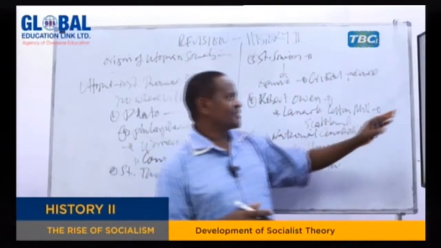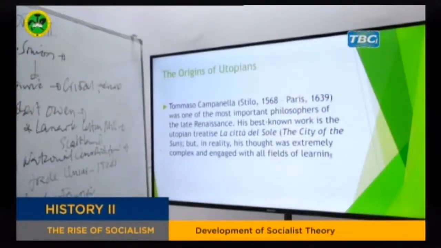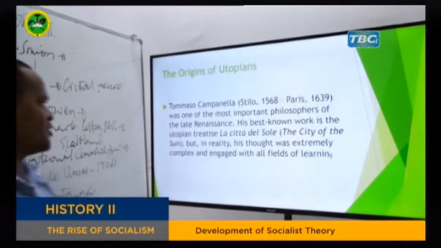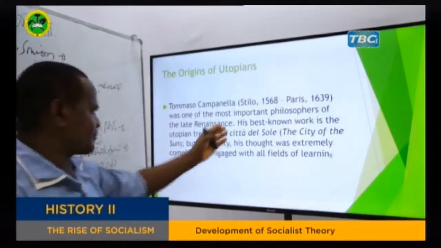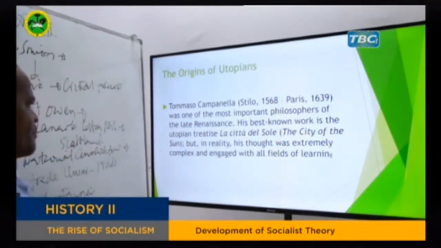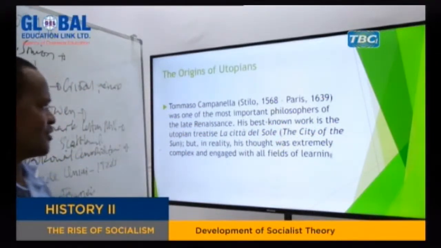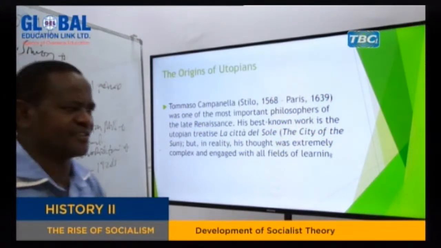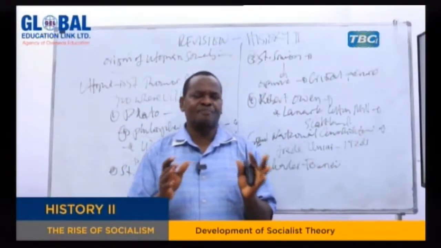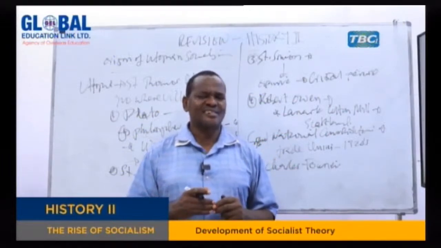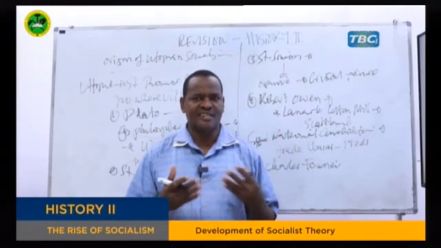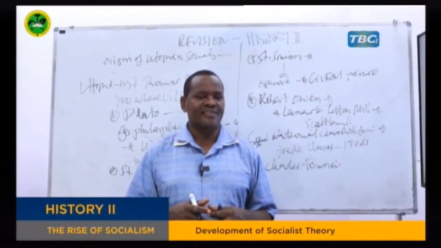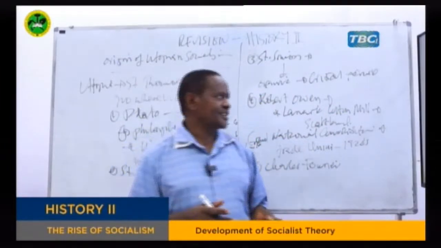My dear students, the last one is Tommaso Campanella. Thomas Campanella is also another utopian socialist, a place where we can trace the beginning of socialist ideas. His best-known work is the utopian treatise La Città del Sole, the City of the Sun. He wrote a book explaining the city in which people were living like in paradise. People were having a very good life. So remember, all of these things I'm saying are just imaginary. They were not real. And that's why these people are called utopian socialists.